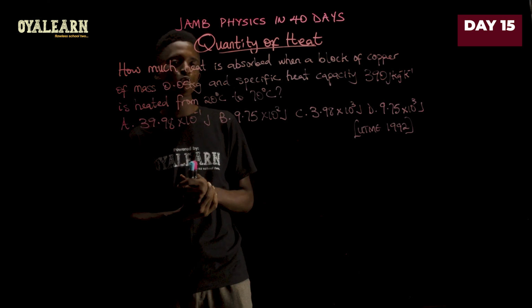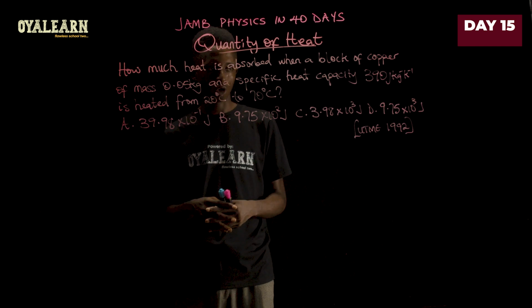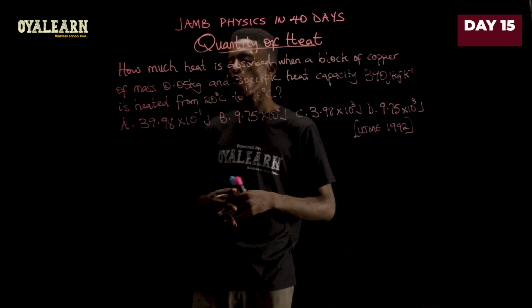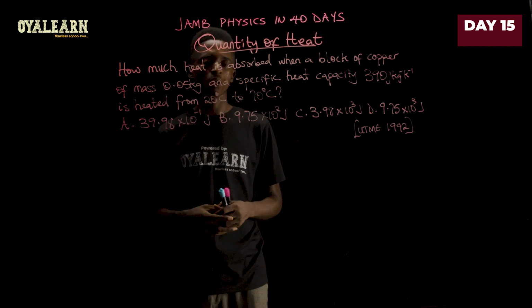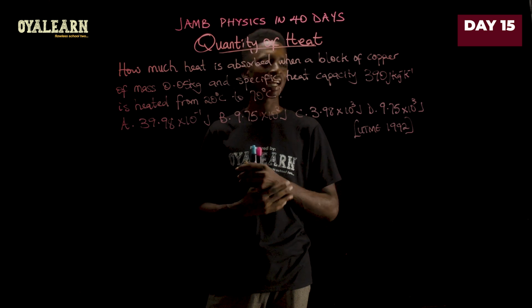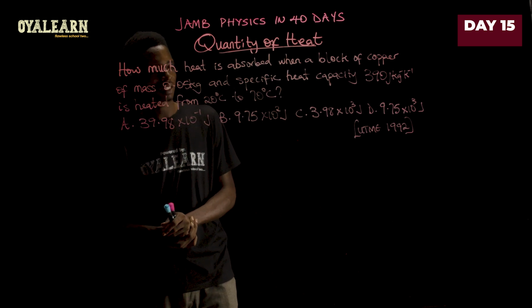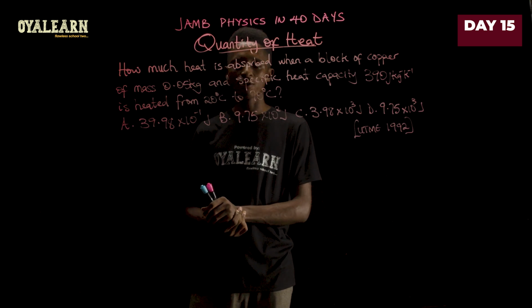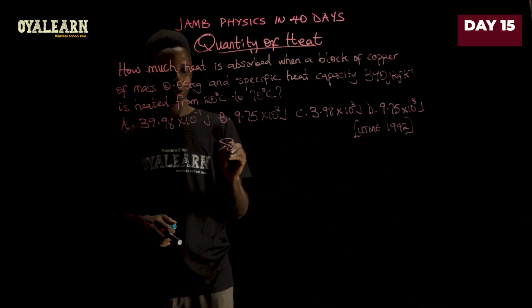This 1992 UTME question asks how much heat is absorbed when a block of copper of mass 0.05 kilogram and specific heat capacity 390 joules per kilogram per Kelvin is heated from 20 degrees Celsius to 70 degrees Celsius. Now here's the solution.